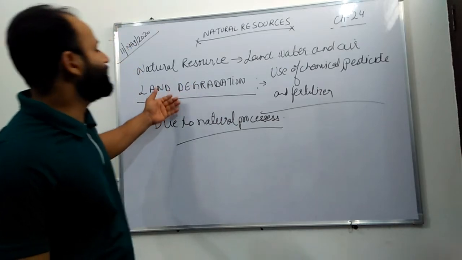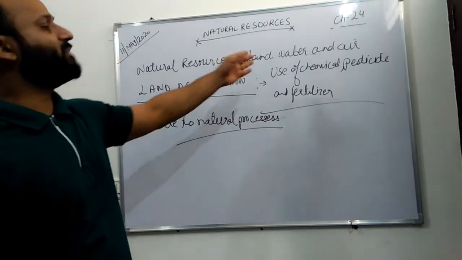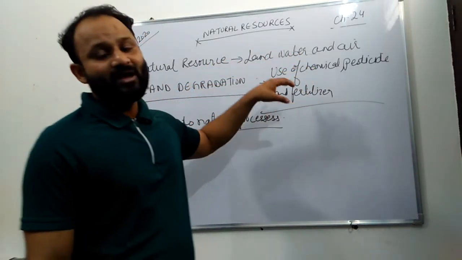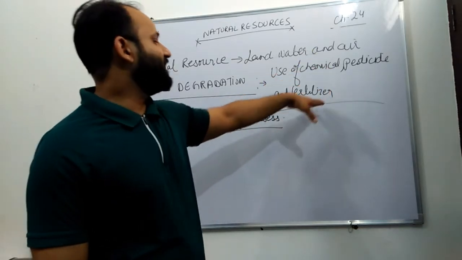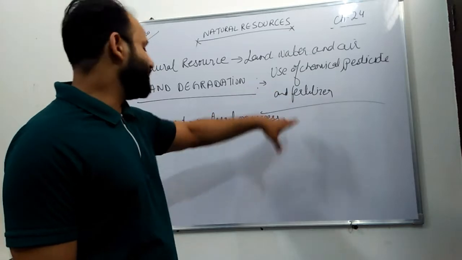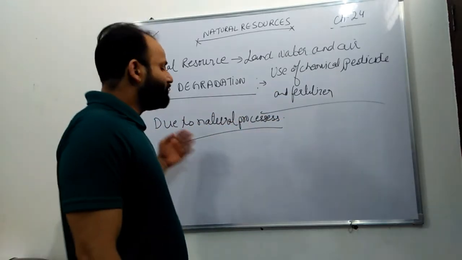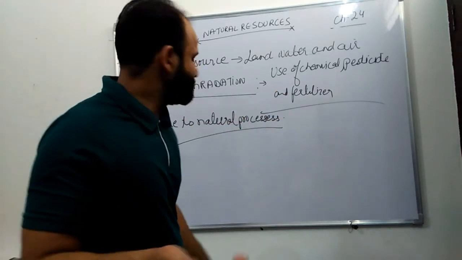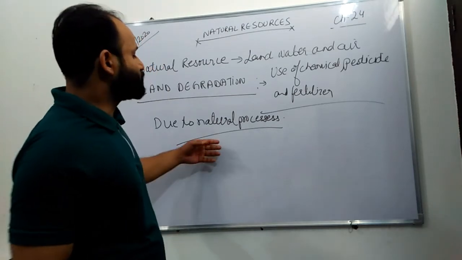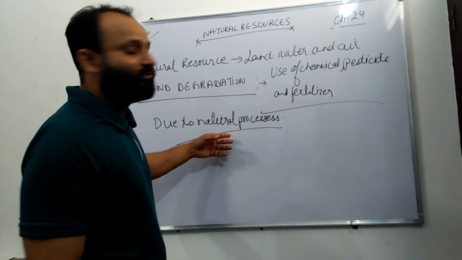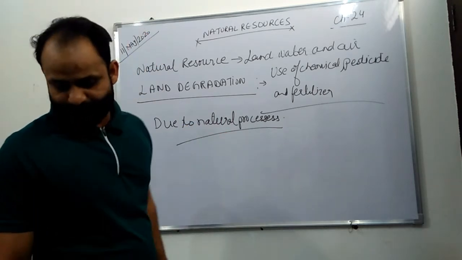So land is being degraded in many manners. The excessive use of chemical pesticides and fertilizers makes the land barren and infertile, and natural processes like sunlight, rainfall, forest fire, wind also affect the fertility of the soil.